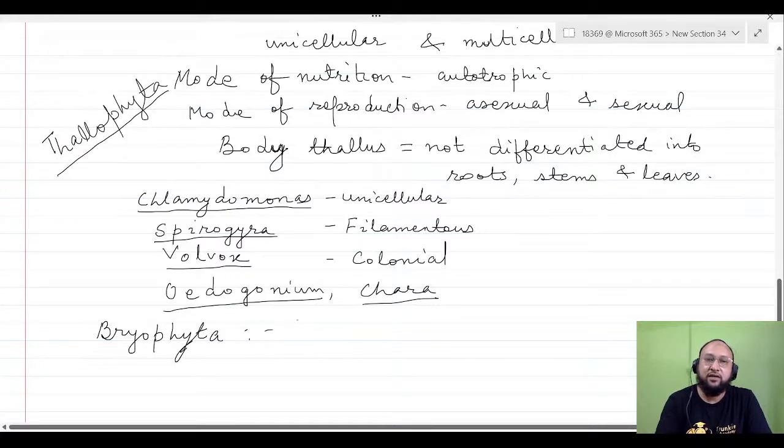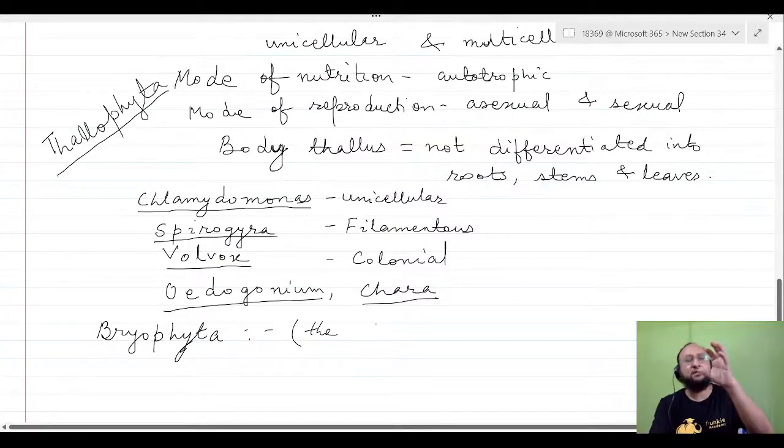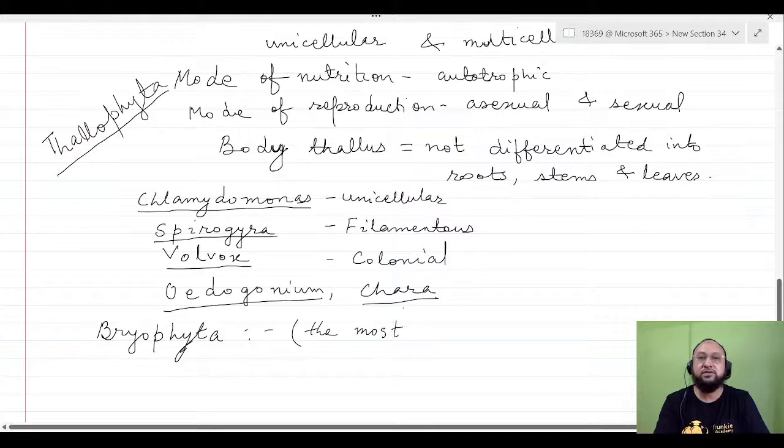So, the important point to be noted is that algae are aquatic only, because without water they cannot grow. But in bryophyta, some stage of its life may be found on land, terrestrial mode of life. So, the most primitive land plants or terrestrial plants.